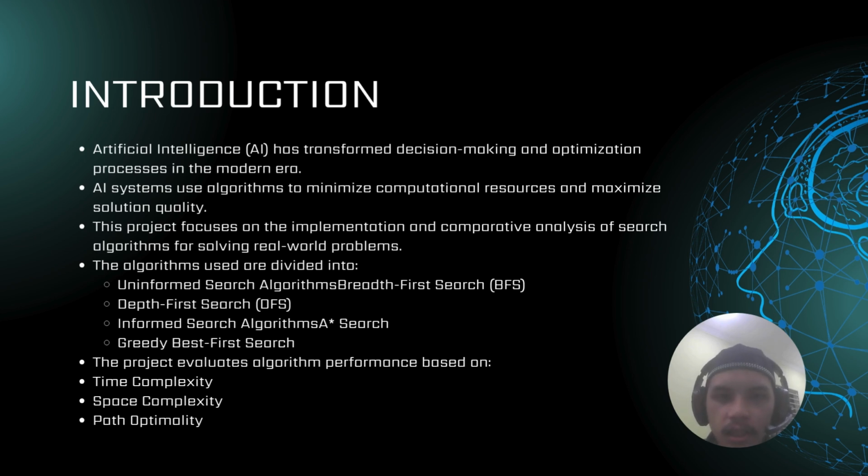The algorithms used are divided into number one, uninformed search algorithms, which are breadth first search, BFS, and depth first search. And number two, informed search algorithms, which are A star search algorithm and greedy best first search algorithm. The project evaluates algorithm performance based on time complexity, space complexity, and path optimality.